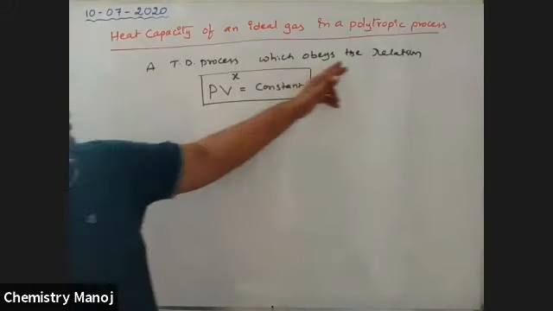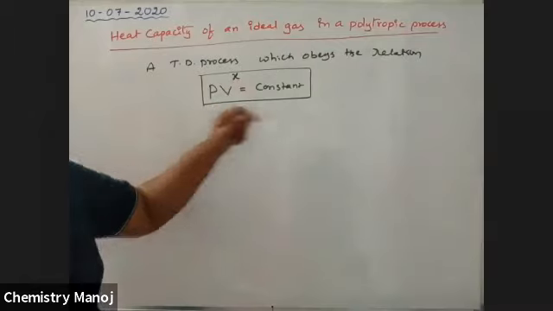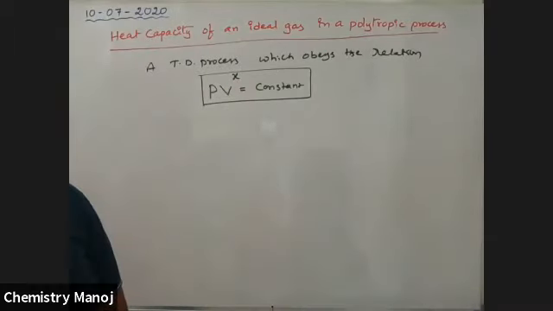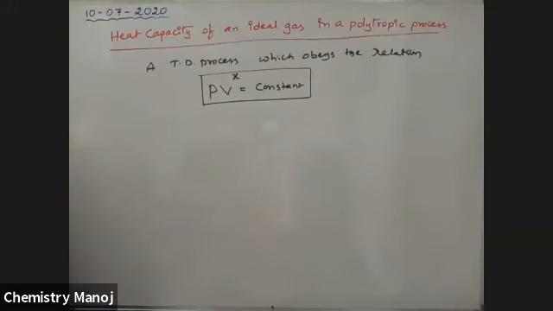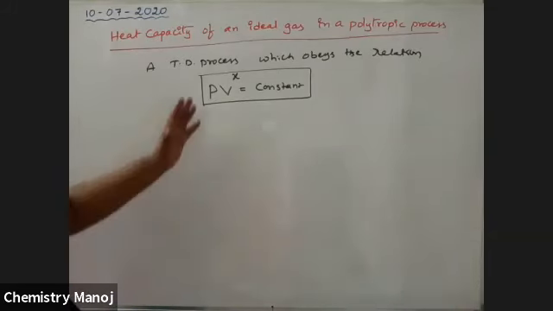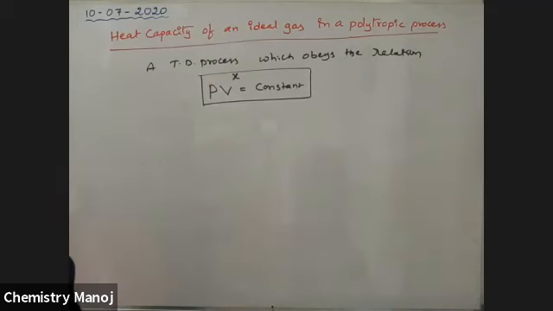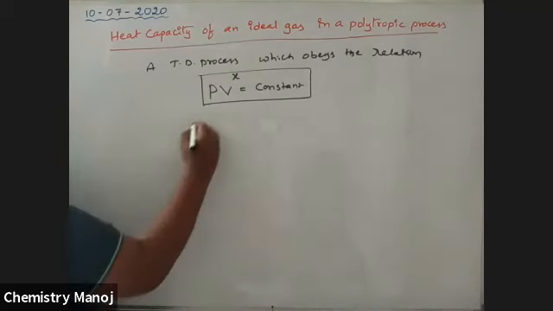Any thermodynamic process which obeys the relation PV power X is equal to constant is called a polytropic process. What is this P? What is this V? What is that X? P is the pressure of the gas.